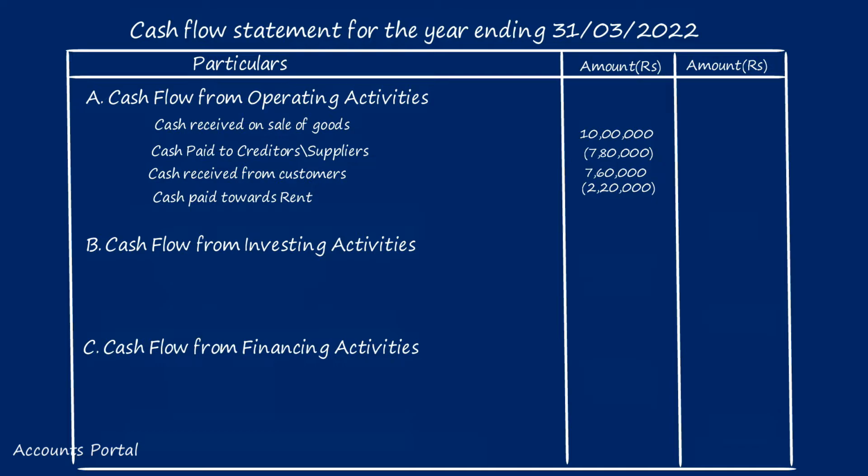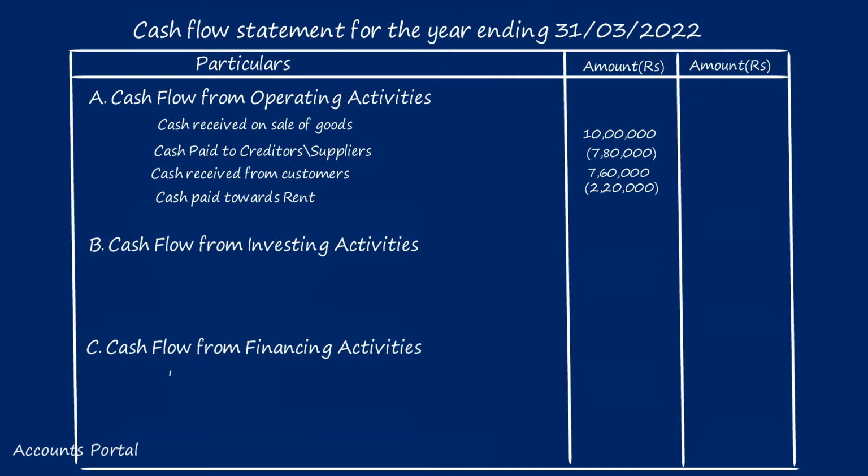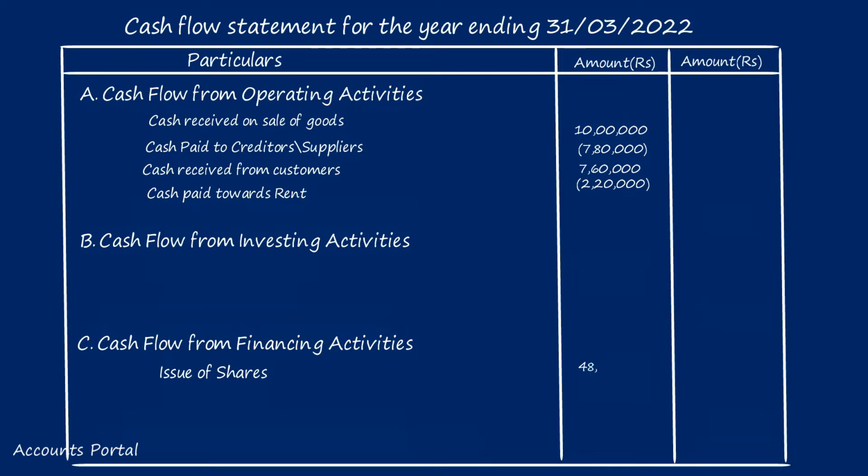Now, is it our business to issue shares, or is it our investing activity? Did we buy any asset? The answer is no. It relates to raising of funds. It relates to long-term liabilities. Therefore, it is a financing activity. Under financing activity, we will write cash received on issue of shares 48 lakhs. Because it is cash received, it will have a positive figure.